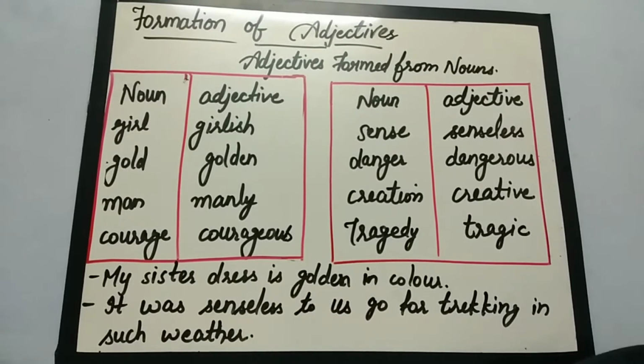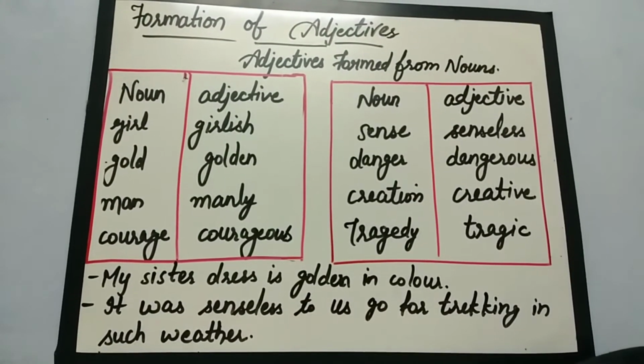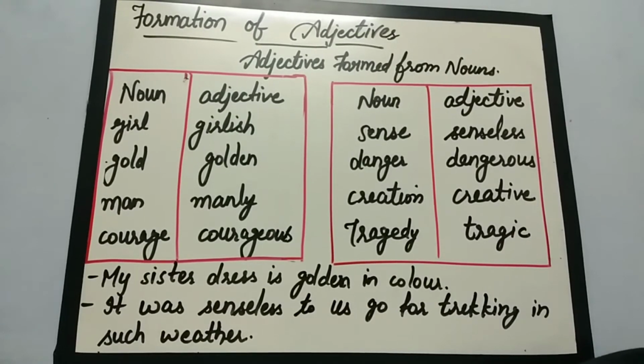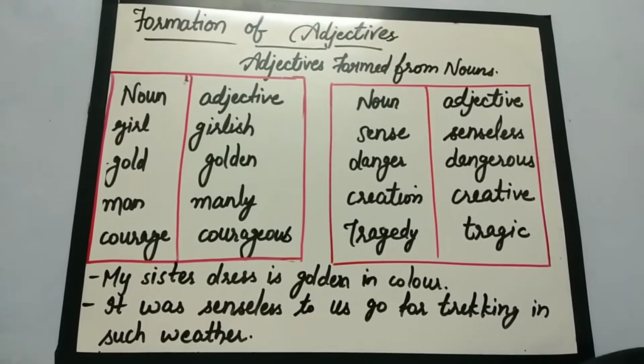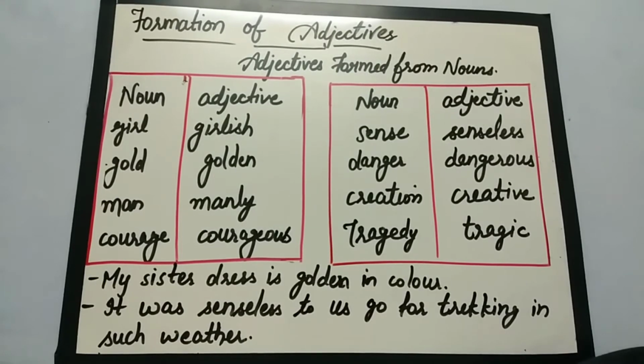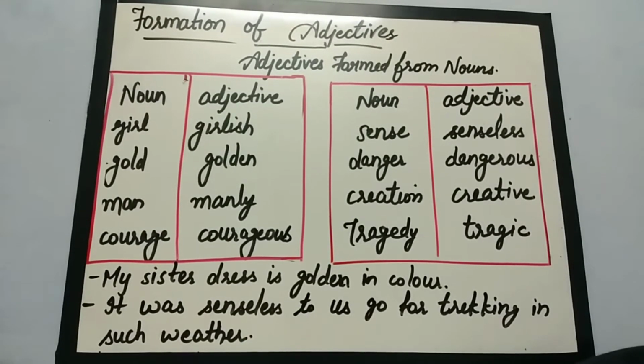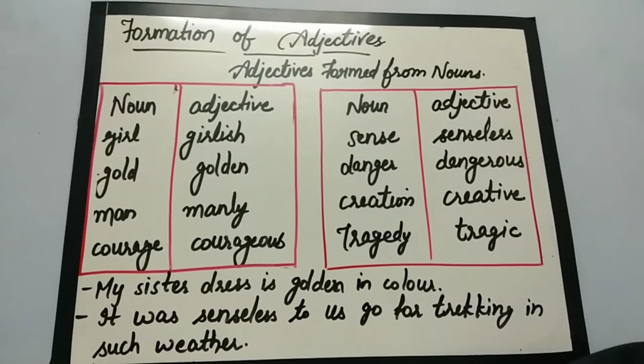The adjective can be creative, of the creation. Creation is a noun. Tragedy means tragic. Something was tragic. The quality or describing word that can be used to show a tragedy, that is tragic.